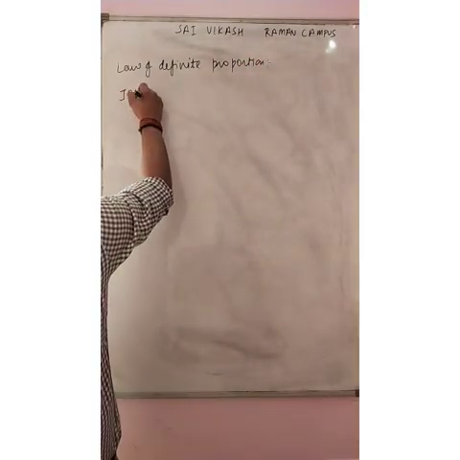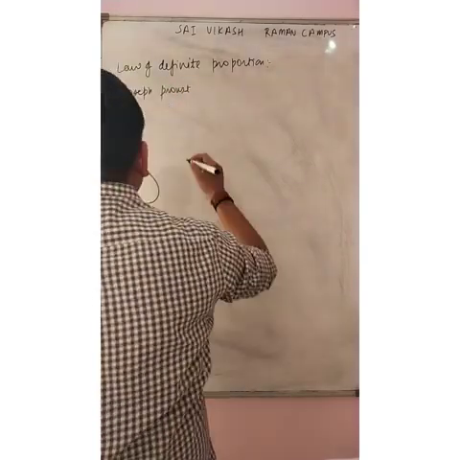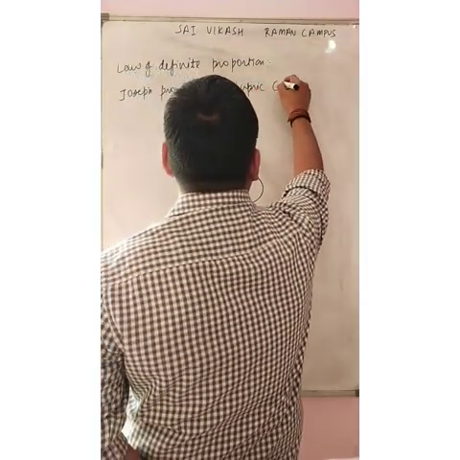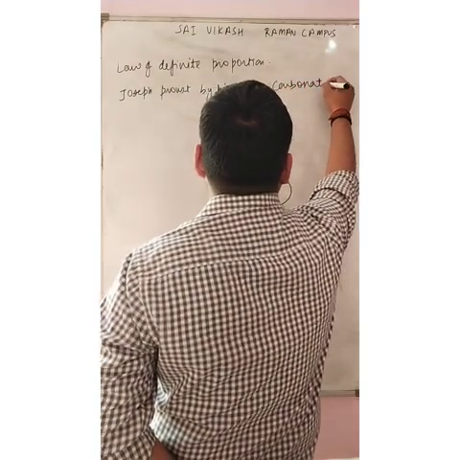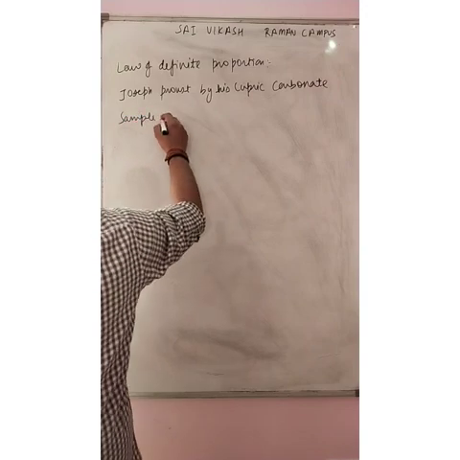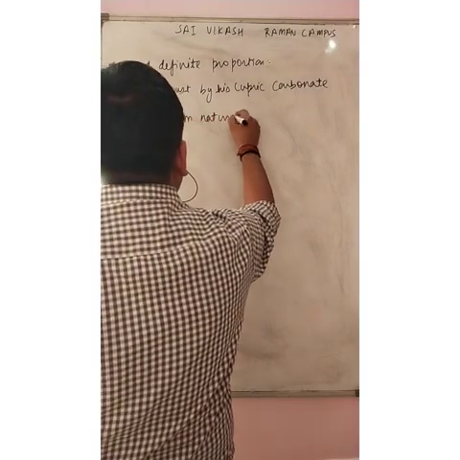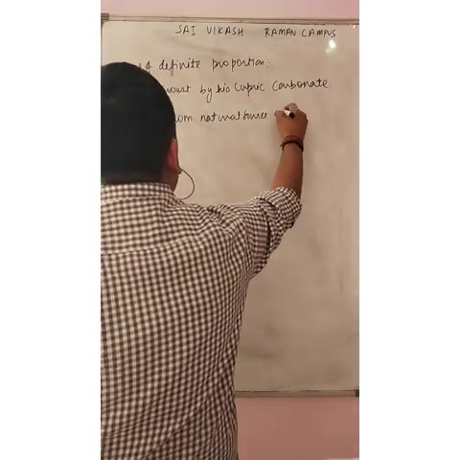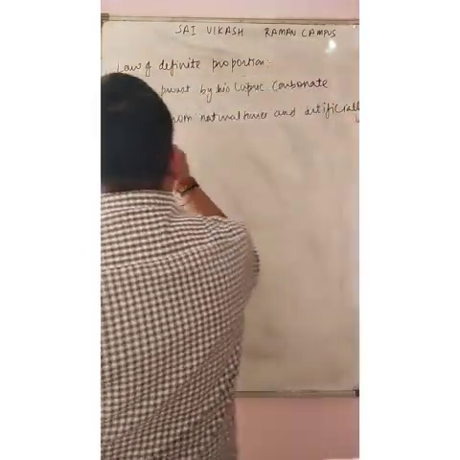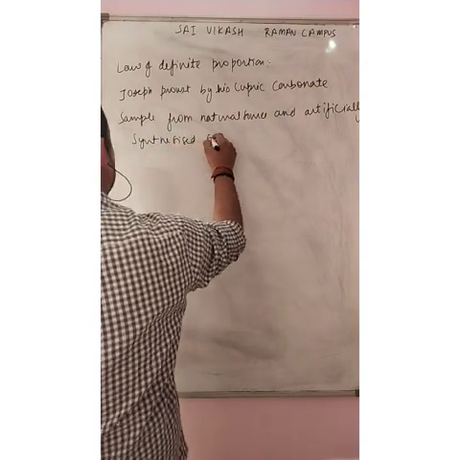It was Mr. Joseph Proust, by his cupric carbonate sample from a natural source and an artificially synthesized source.